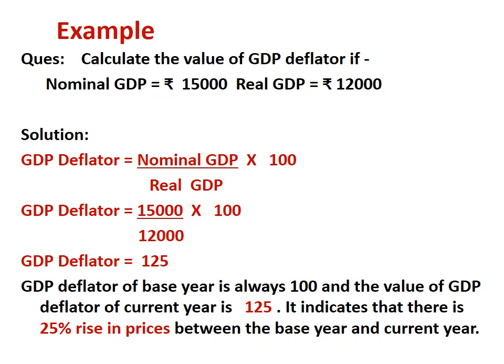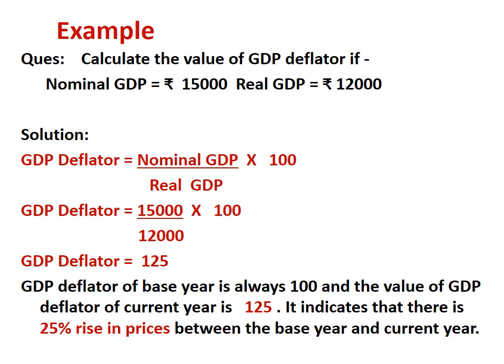Now we'll discuss an example. Here we have to calculate the value of GDP deflator if nominal GDP is equal to 15,000 and real GDP is equal to 12,000. Now we know the formula for GDP deflator. It is nominal GDP divided by real GDP into 100. Now we will substitute the values. So GDP deflator is equal to 15,000 divided by 12,000 into 100.